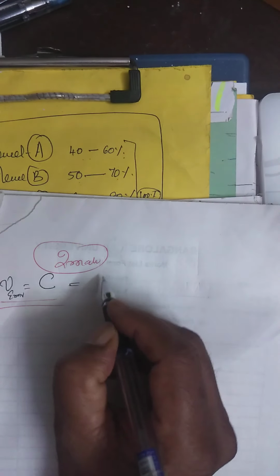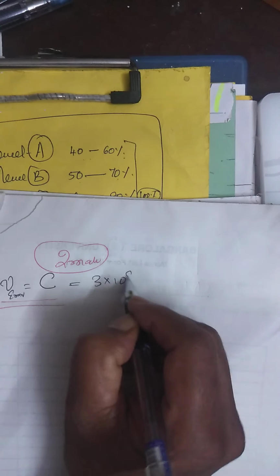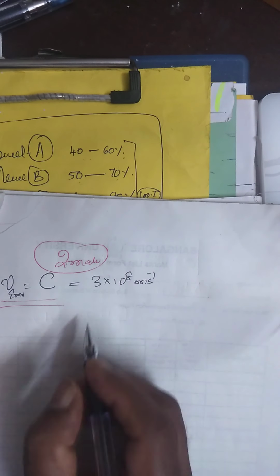What is the velocity of light or electromagnetic wave? Separately, they have asked it for 2 marks. The velocity of an electromagnetic wave is c, which is equal to 3 into 10 to the power of 8 meter per second. You know this.